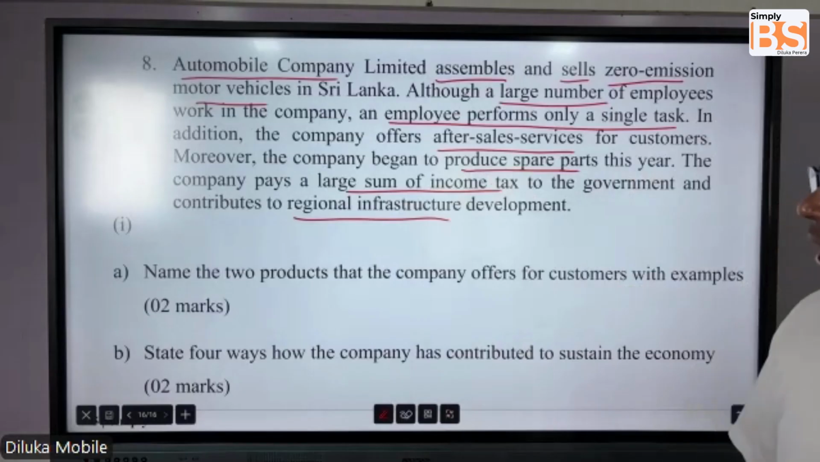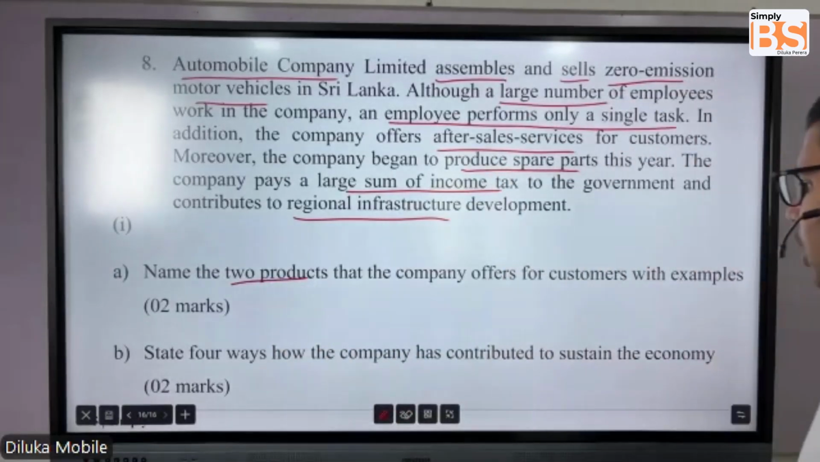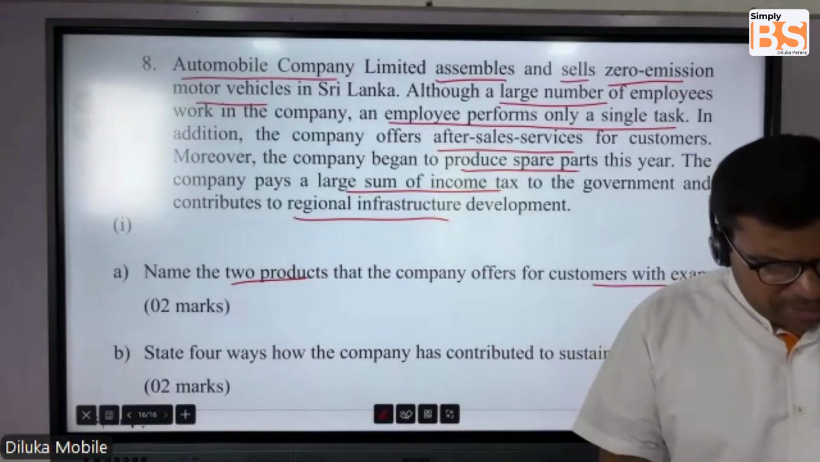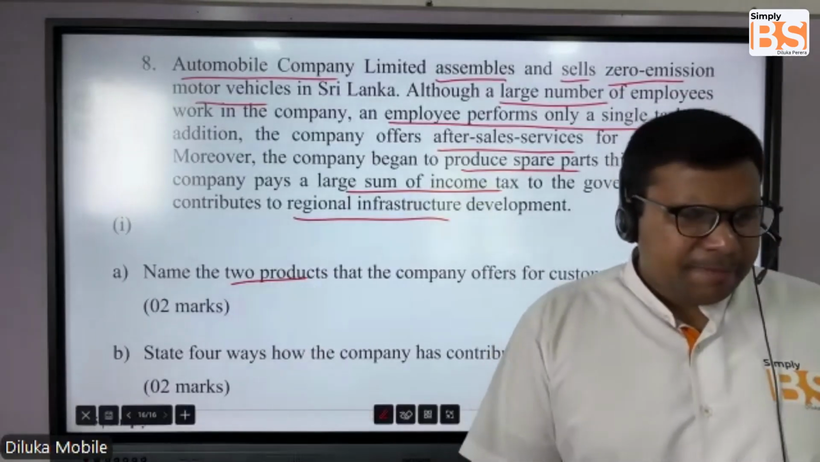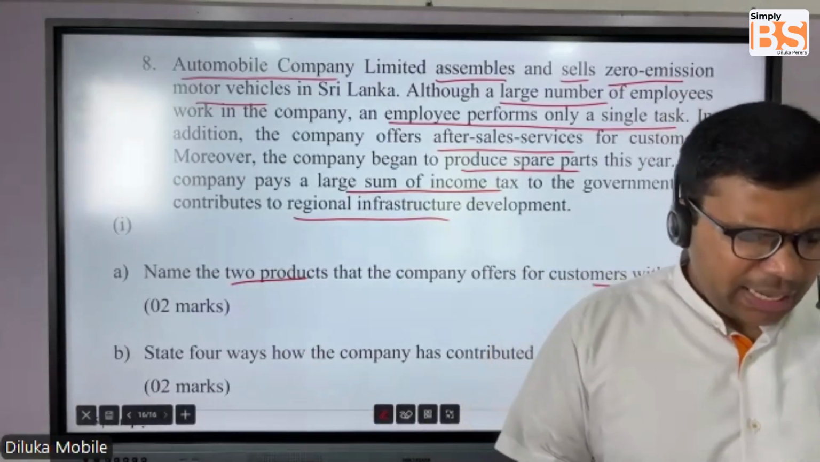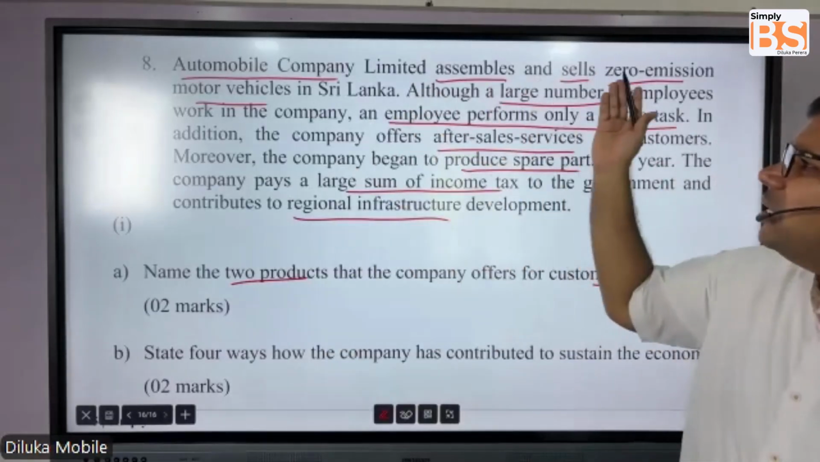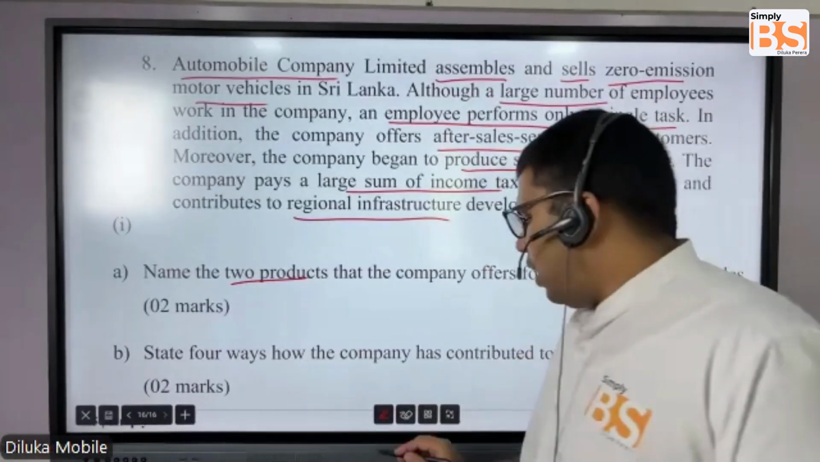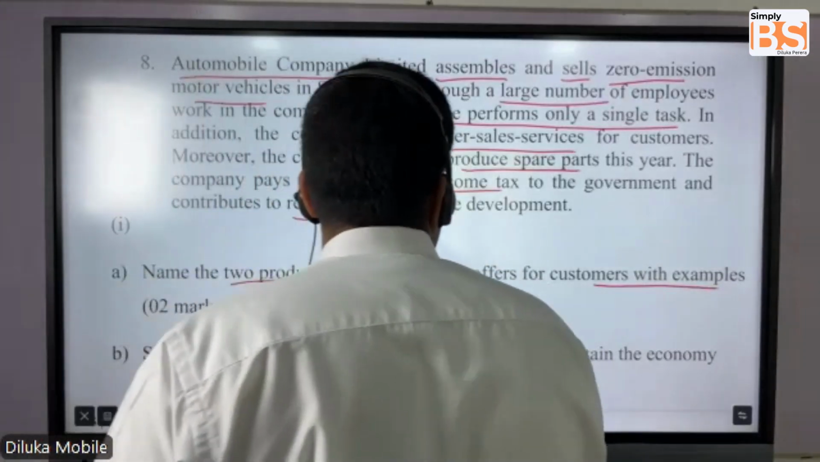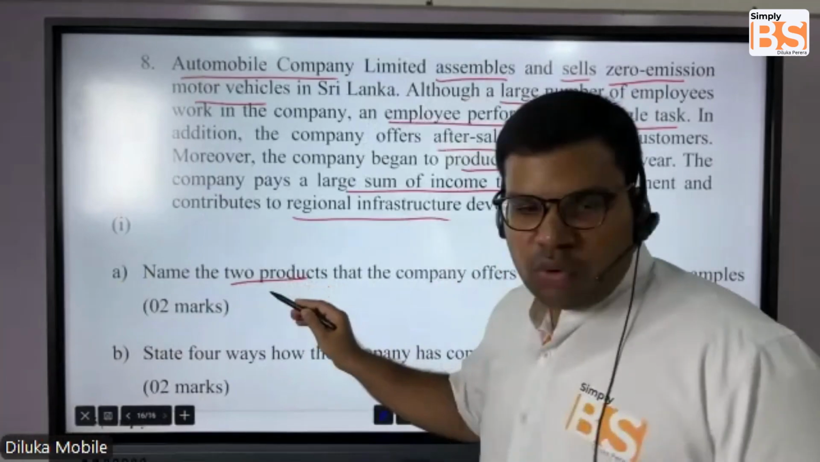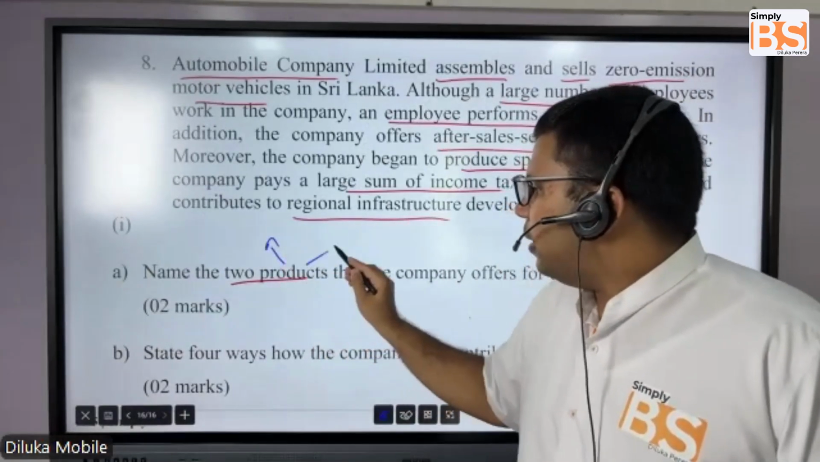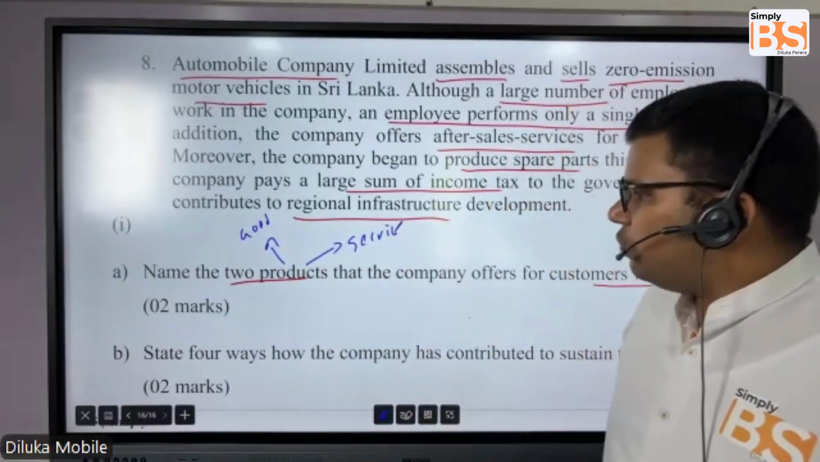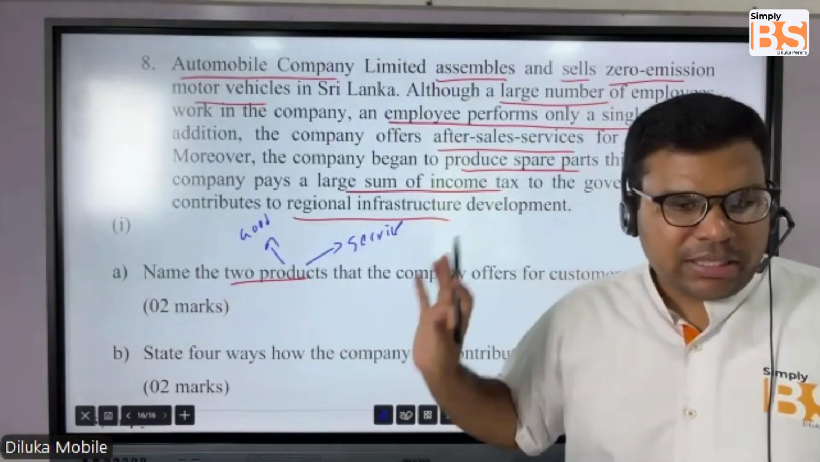Now let's read. Name 2 products that the company offers for customers with examples. Very simple. Two types of products. We underline the answers also. Zero emission motor vehicles, that's answer number 1. Now, students, when it comes to products, products means either a good or a service. So you can write examples for goods as well as services.